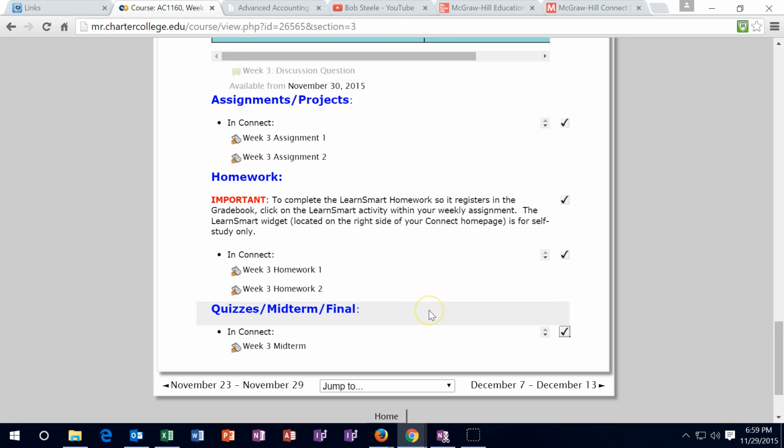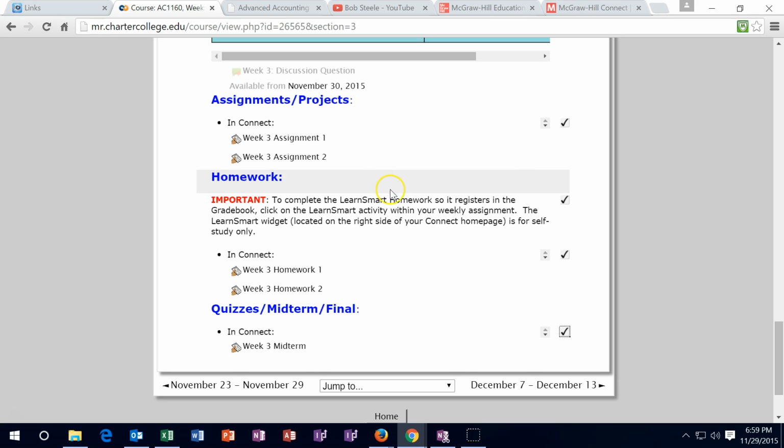Then we have the quiz. Quiz needs to be in by Sunday. If you are in a time constraint, make sure to get the quiz, which of course is the midterm in this case, by the end of Sunday. And this is the area where you have the least amount of leeway. So make sure to do it. Do as well as you can. Study on it. If you don't do as well as you hoped to do, then you can pick up the grade substantially by making sure to get full credit on discussion and as high credit as possible on the assignments and the homework.